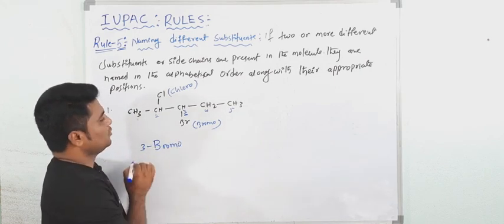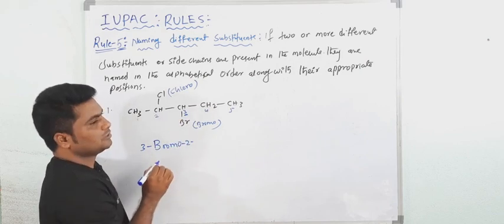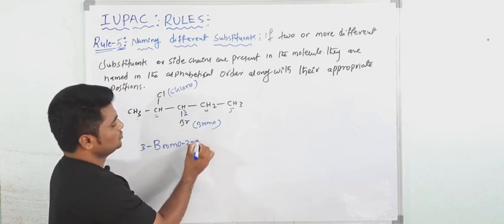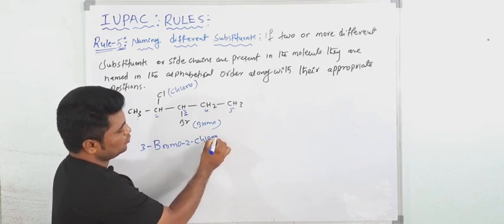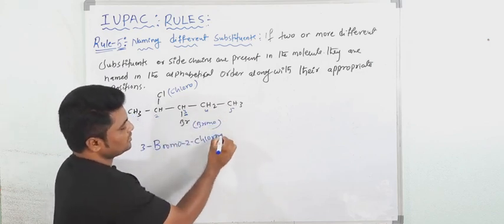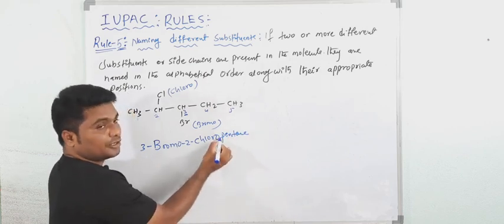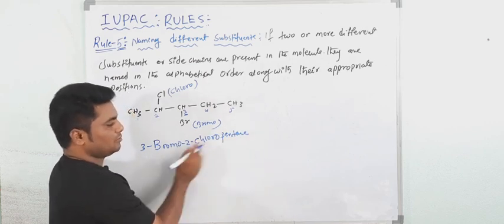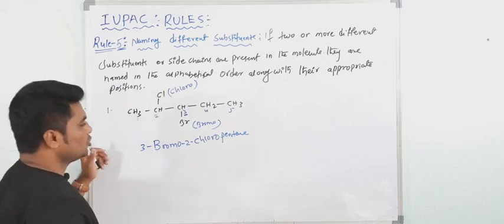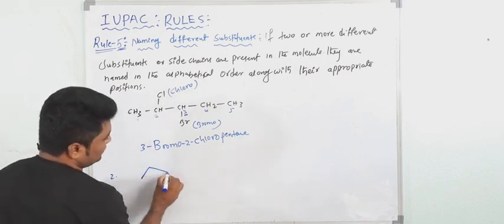Bromo at 3, 3-bromo. Then after that what? At 2 position, the substituents are separated by a dash. 2-chloro. Yes, chloro. Total how many carbon atoms? 1, 2, 3, 4, 5. This is pentane. And you should not give a gap between this chloro and pentane. So you have to write a continuous word. This is 3-bromo-2-chloropentane. Now one more. See this one.